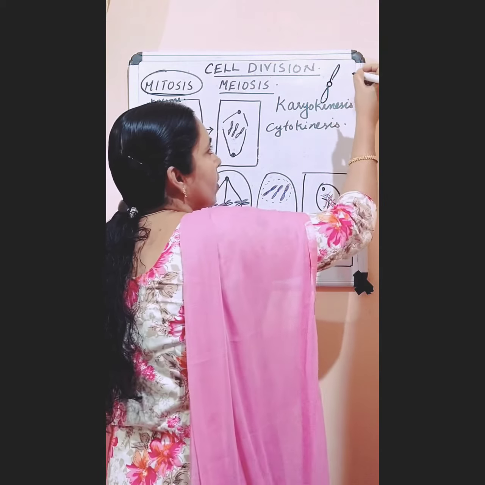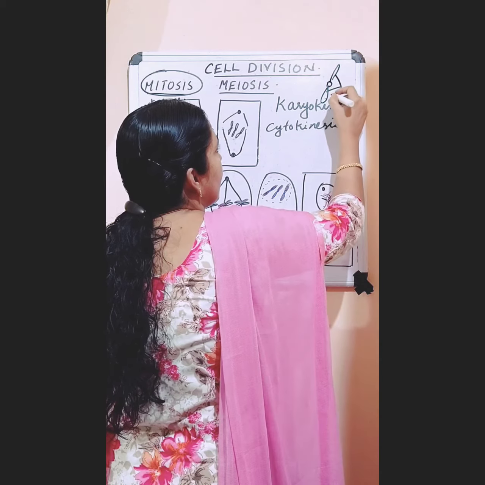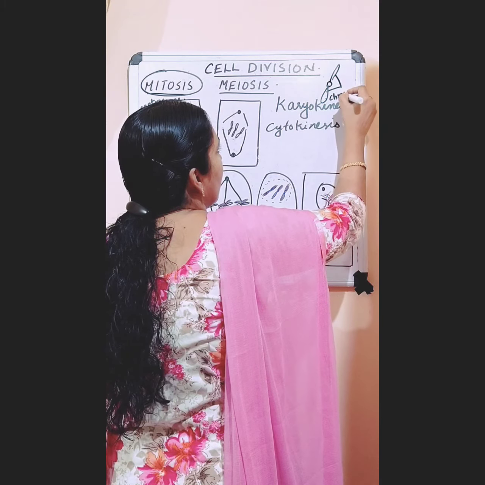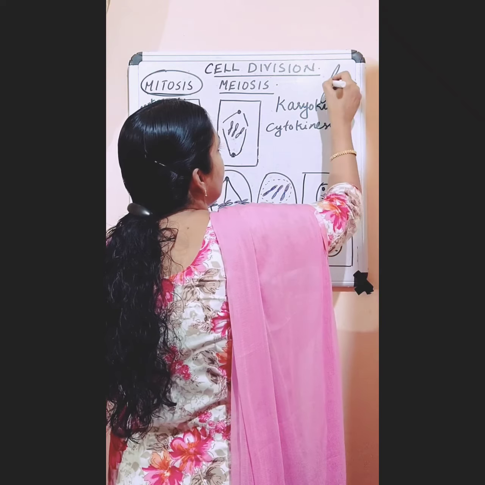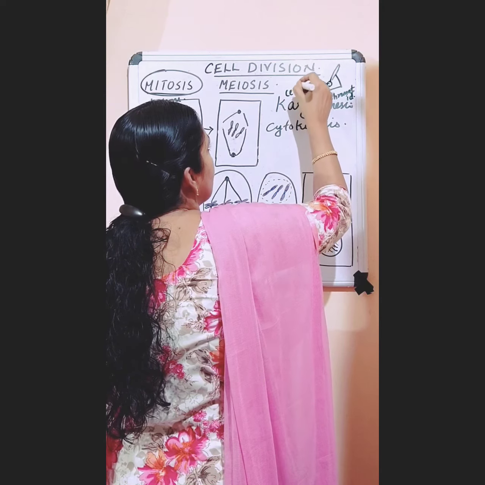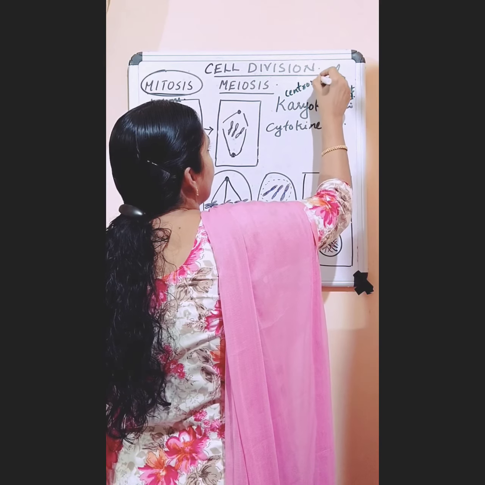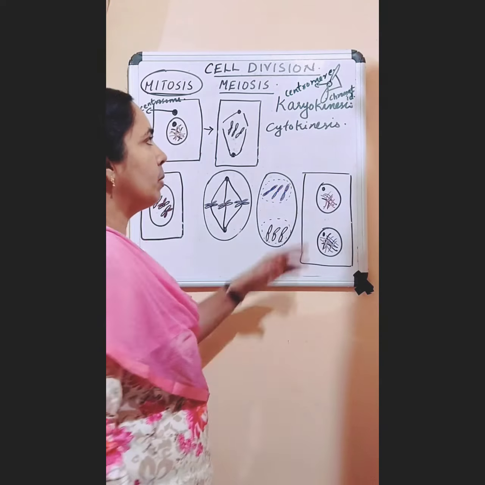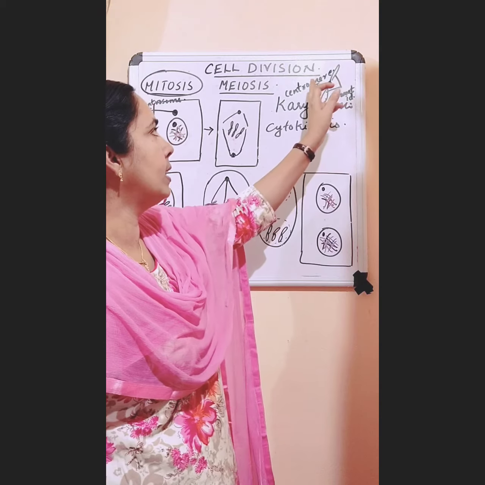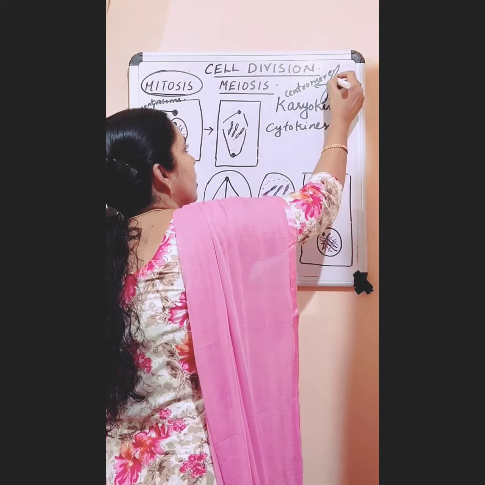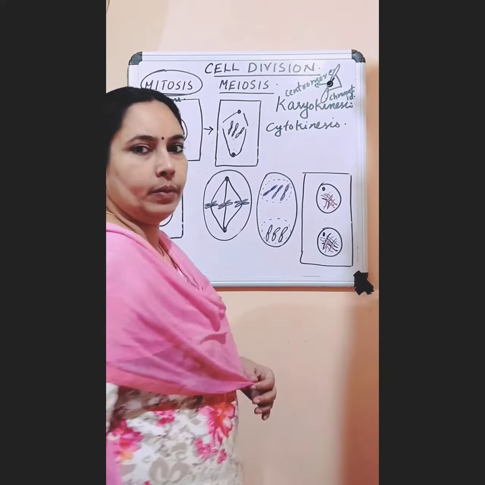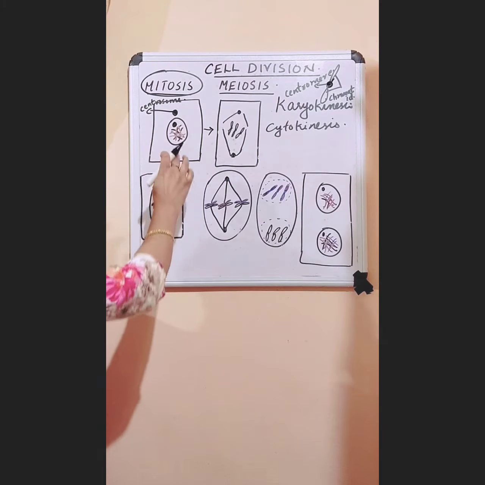You remember that, no? These ribbon-shaped structures are called chromatids, and the central part is called the centromere.